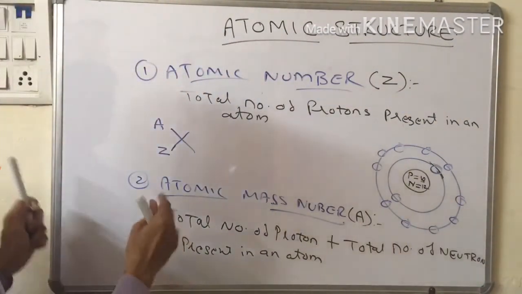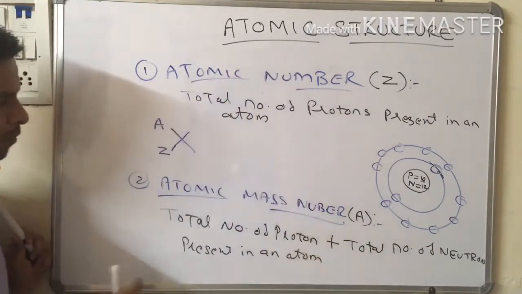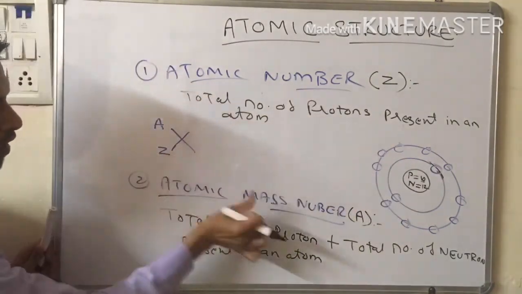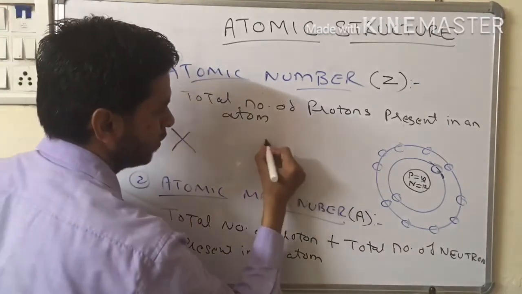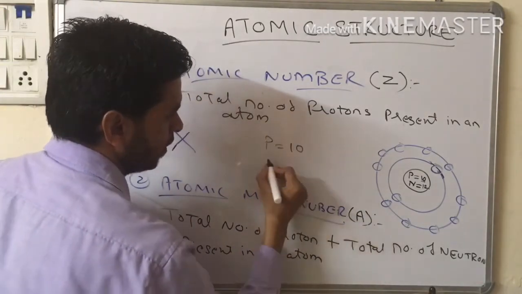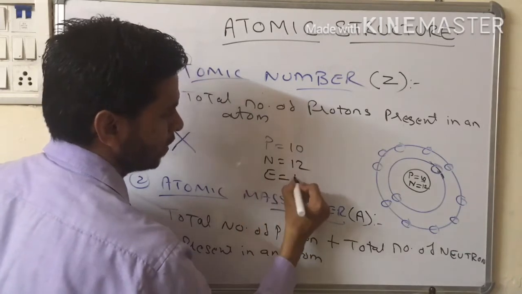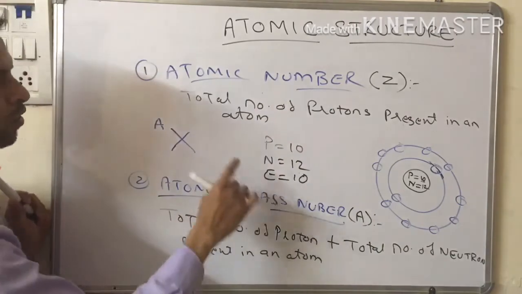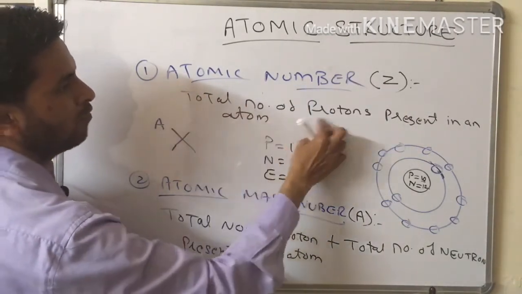Now what would be its atomic number? Atomic number is the total number of protons. So here the total number of protons is 10. I can write over here P is equal to 10, N is equal to 12, and electrons E is equal to 10. So atomic number Z means total number of protons.